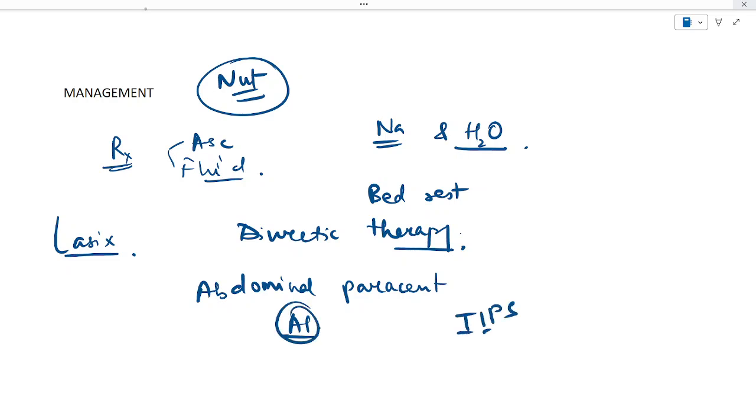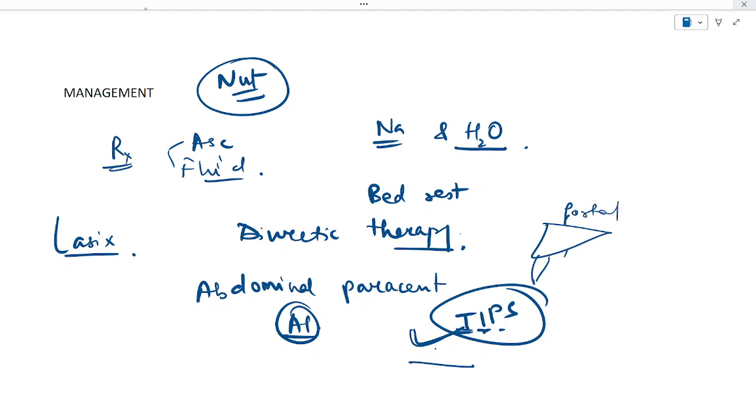TIPS, that is transjugular intrahepatic portosystemic shunt, is an interventional radiological procedure that can be performed in patients with ascites which are resistant to other forms of treatment. TIPS is a percutaneously created connection within the liver between the portal and the systemic circulation. A shunt is placed to reduce the portal pressure in patients with complications related to portal hypertension. So that is the basic principle behind TIPS.